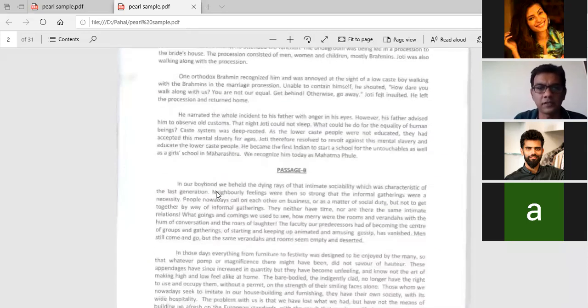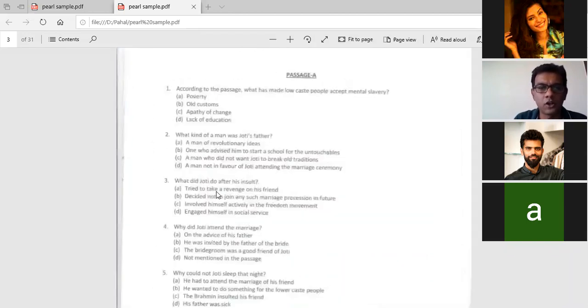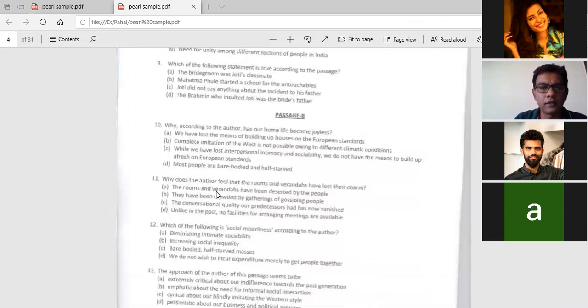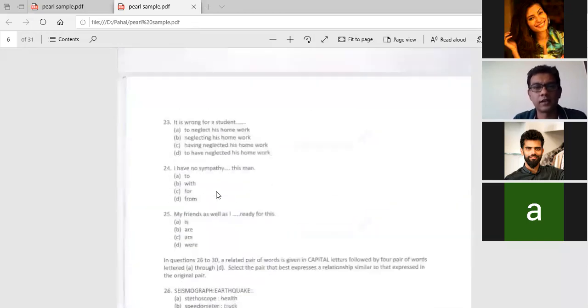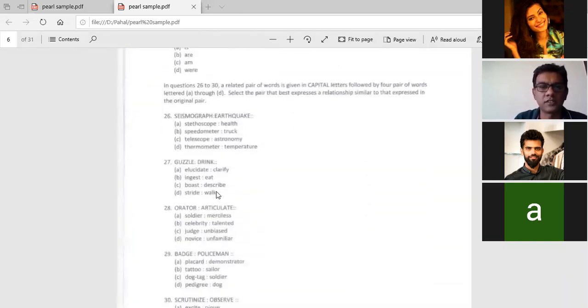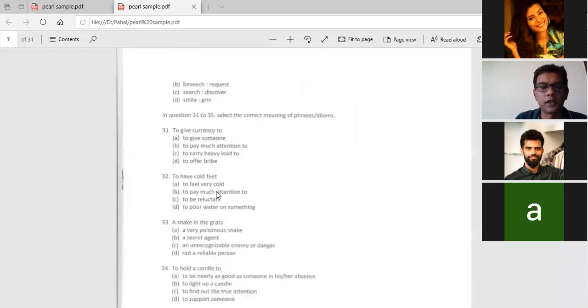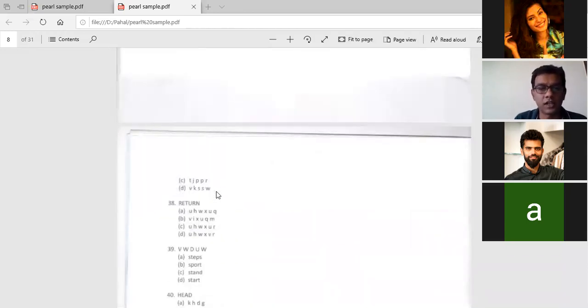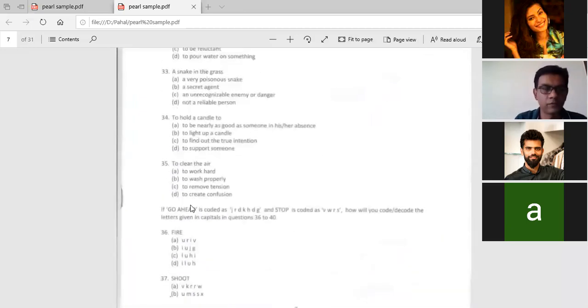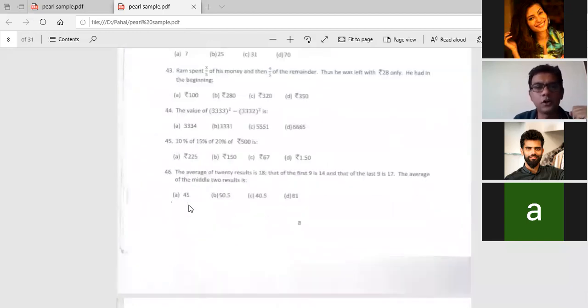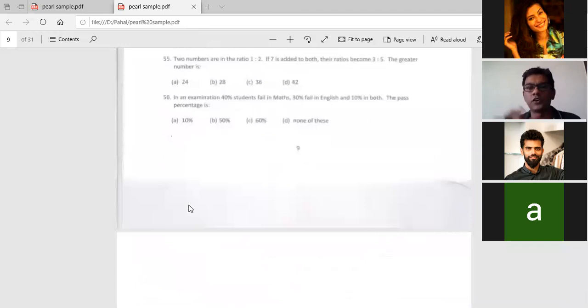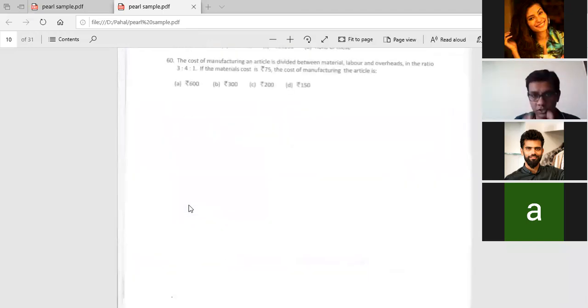I see passage A, passage B, and the first question, all the way. There are vocabulary questions, fill in the blanks, synonyms and antonyms, syllogisms, grammar, and logic involved. The logic starts from 36. So 1 to 35 is predominantly verbal. Then from 36 all the way till 60, I realize it's quant. This is how I break up my two sets.